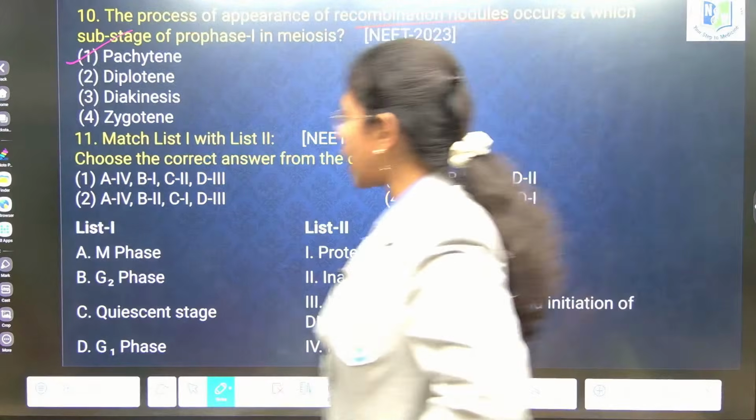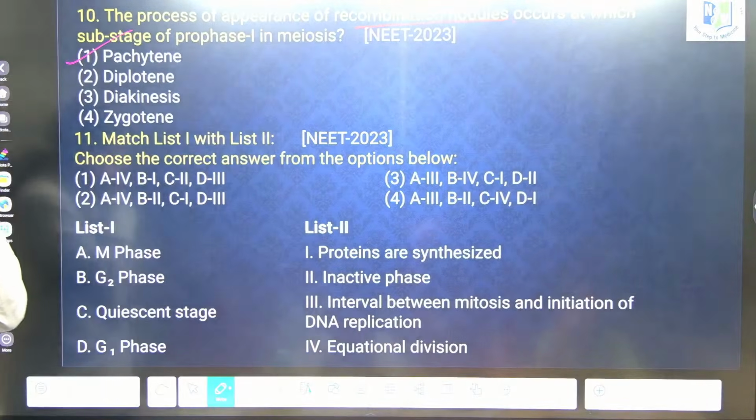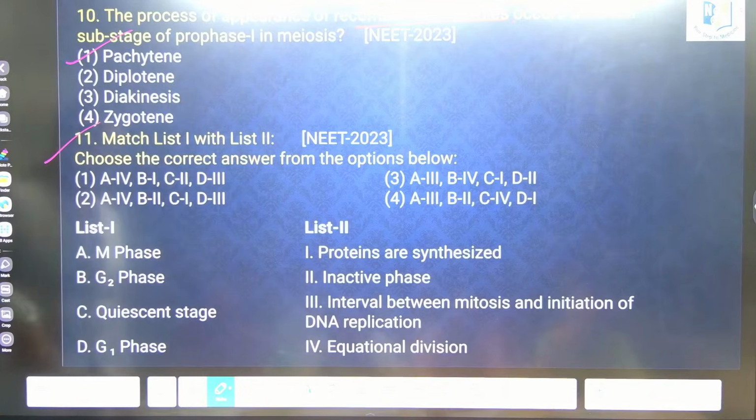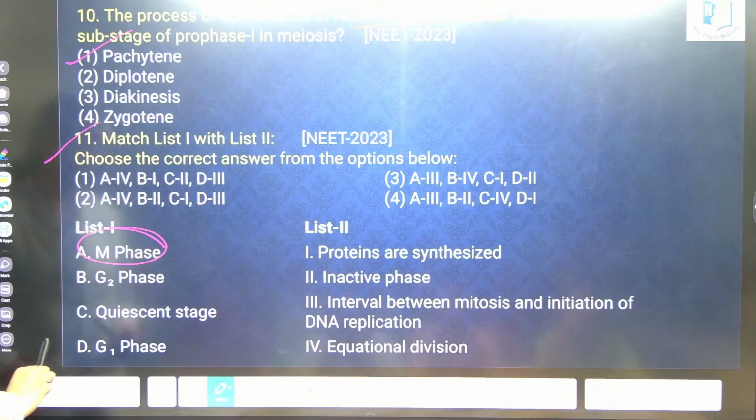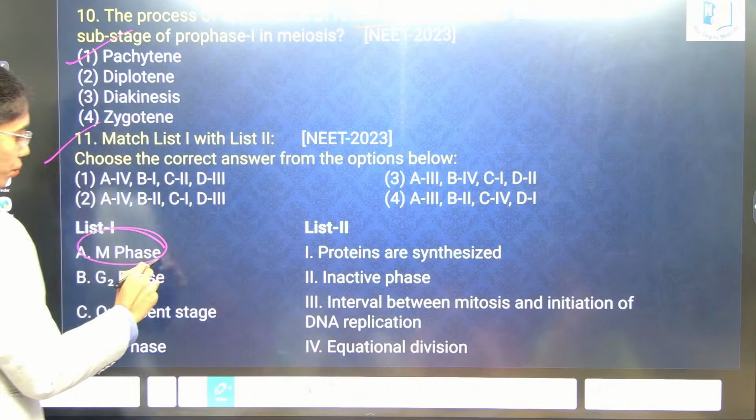Who is the one who is answering this? Okay. What is the answer? A. M phase? Equational division. Very good.